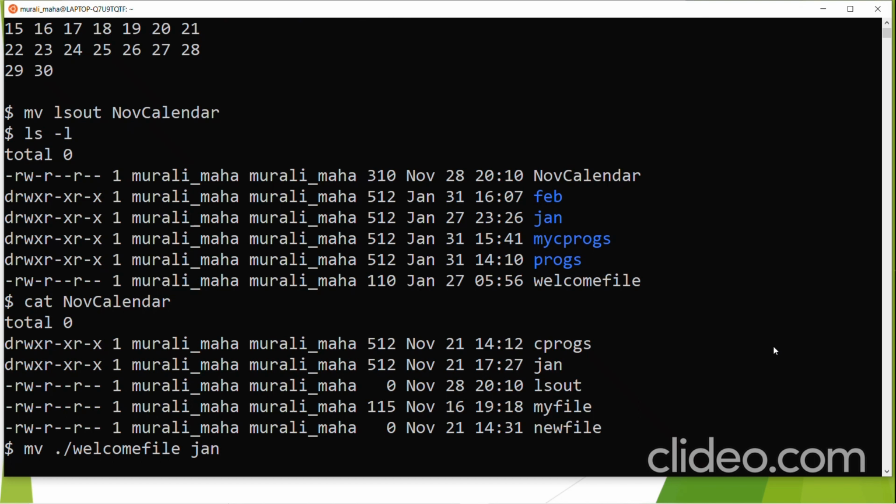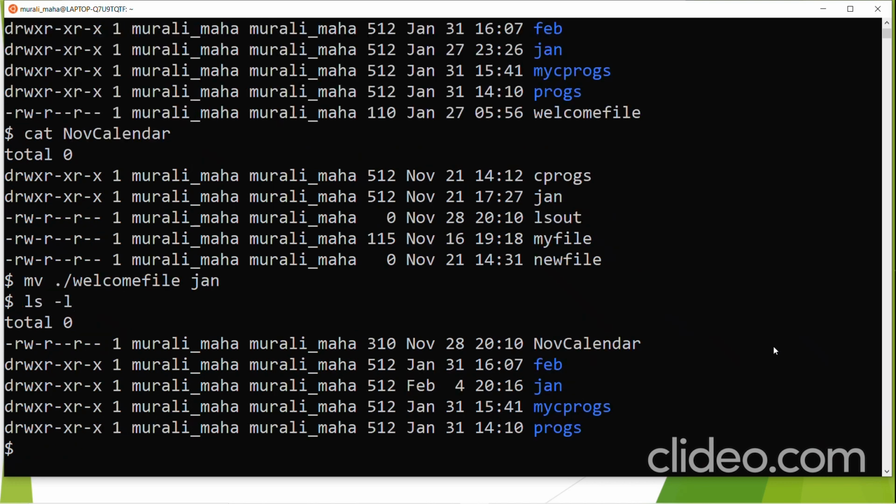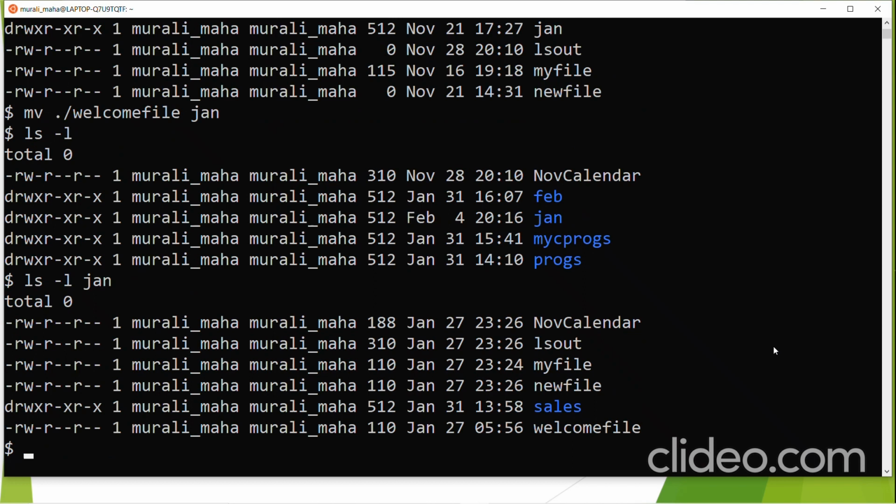So here I am saying, under the current directory there is a file called welcome file that you want to move to the Jan directory, which is also under the current directory. Now let us look at the output of ls -l. Whether welcome file would be there in the current directory? No, it won't be there. What has happened to that? It has been moved to the jan directory. ls -l jan, yes, welcome file has been moved to the jan directory. So when you want to move a file to a directory, you can specify the directory file as the last argument, as the target file.